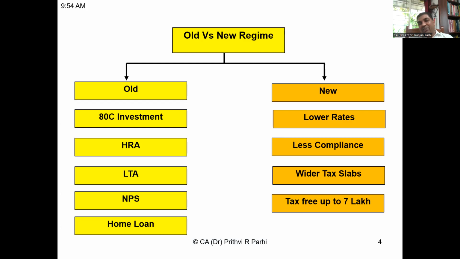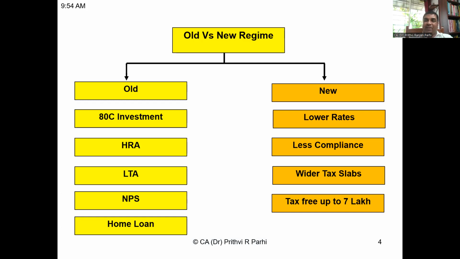But if you talk about the advantages of the new scheme, first, as you have understood, tax rates are lower. Lower tax rate is the chief advantage. Second, it involves less compliance. You don't have to keep the record of all these investments. Third advantage is that, as you have already seen, tax slabs are wider. And one more benefit is that income up to 7 lakh rupees is tax free under the new scheme.